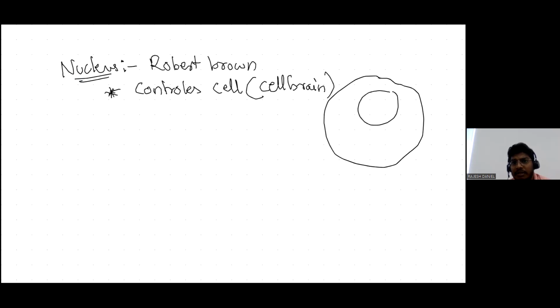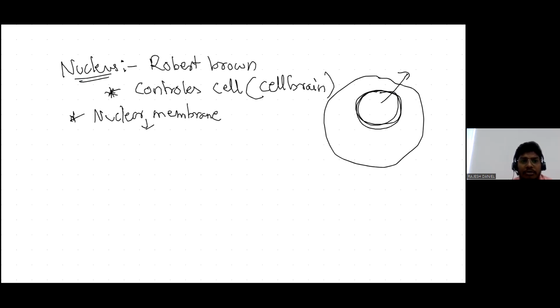Coming to the structure of the cell nucleus, it consists of an outer layer known as the nuclear membrane. This nuclear membrane consists of small pores known as nuclear pores.